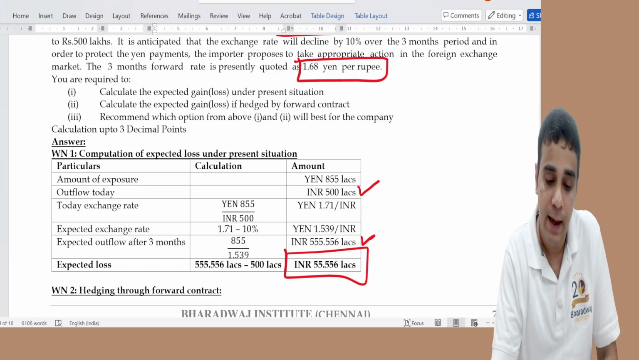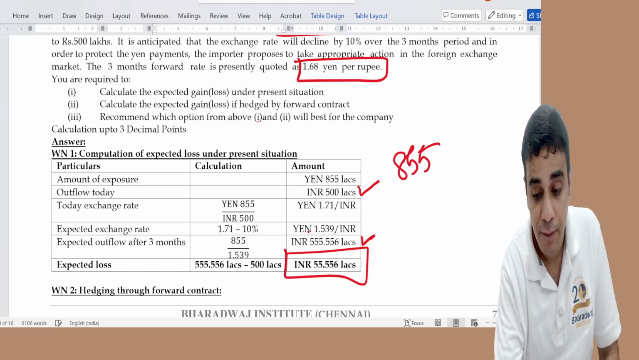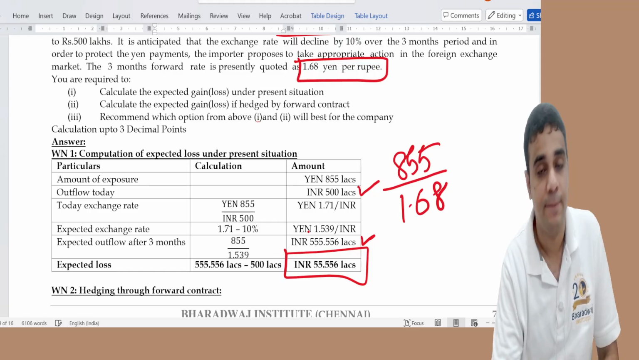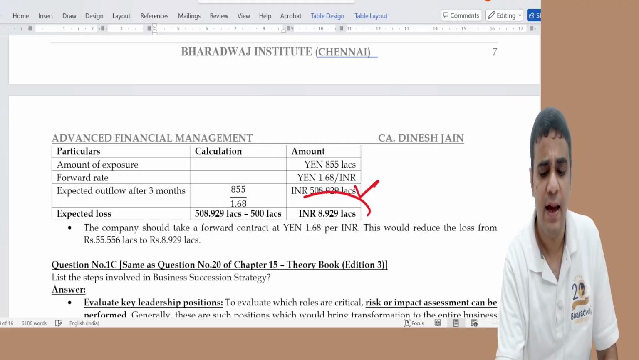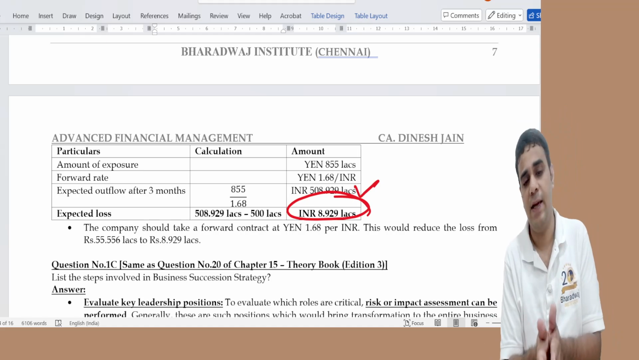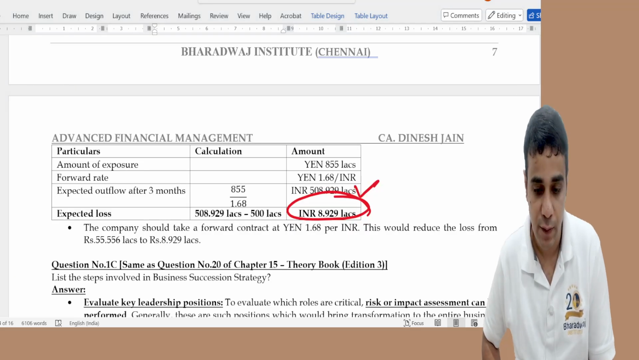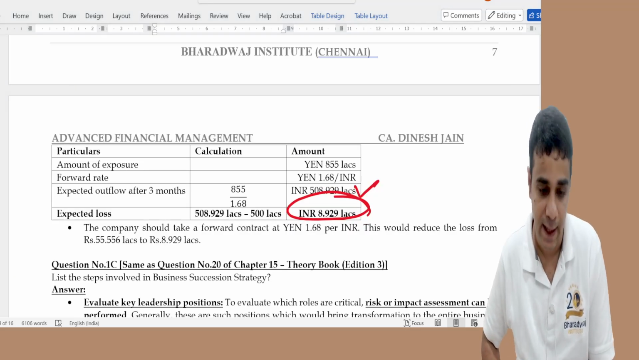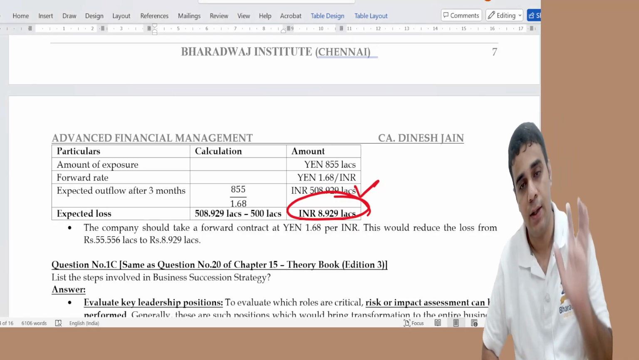If I hedge through a forward contract, then today payment is 500, later payment is 855 by 1.68, which is 508.929. Again there is a loss, and ultimately we say we should take a forward contract because the loss will reduce. The loss will reduce from 55.556 lakh to 8.929 lakh. There is going to be a reduction in loss.